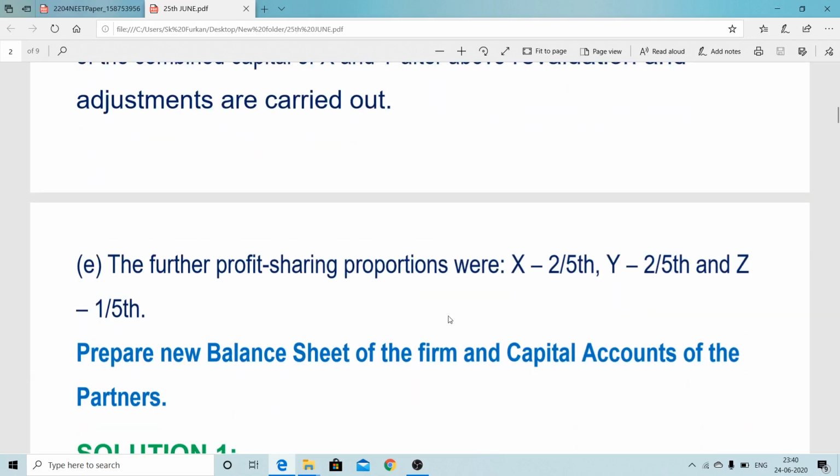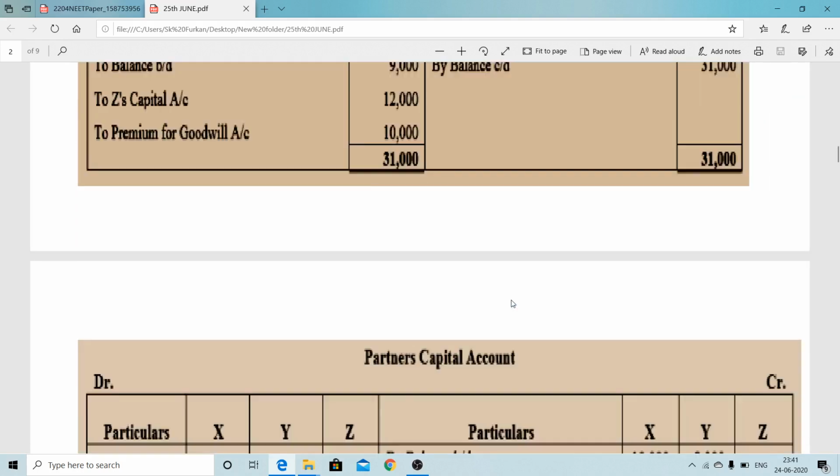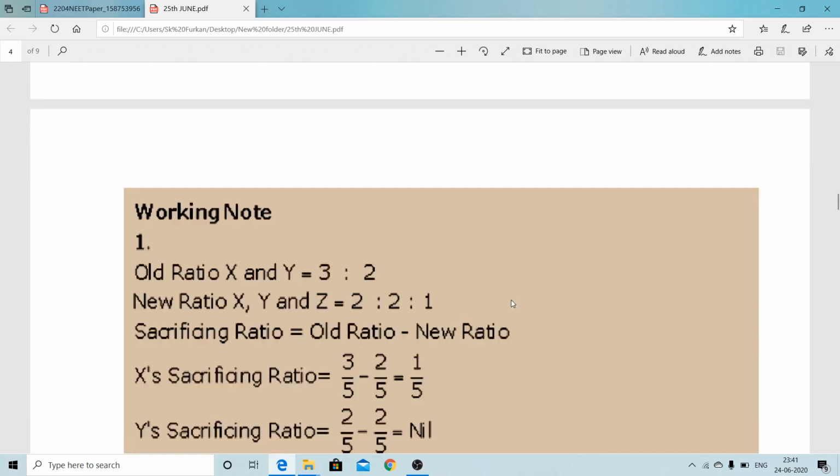Here the new profit sharing ratio is provided, 2:2:1, that is, 1/5 for Z. Z will get a 1/5 share of profit. One important point you have to remember: when the new profit sharing ratio is provided in the question, we must calculate the sacrificing ratio, because the sacrificing ratio and old ratio this time will not be equal. This can change. So let's see that working, what is the sacrificing ratio, who has sacrificed.